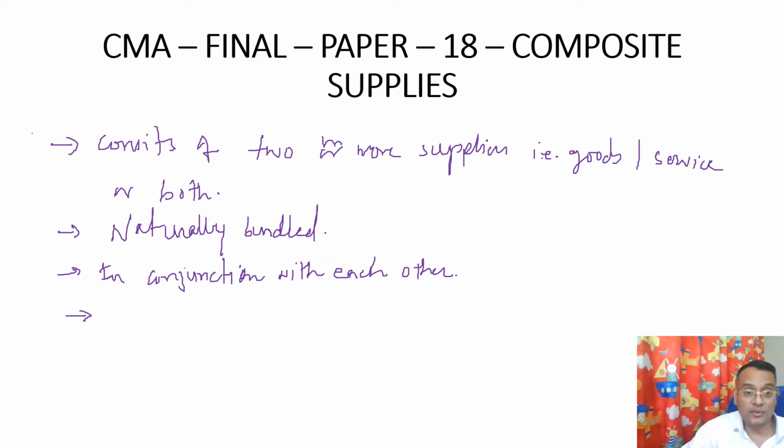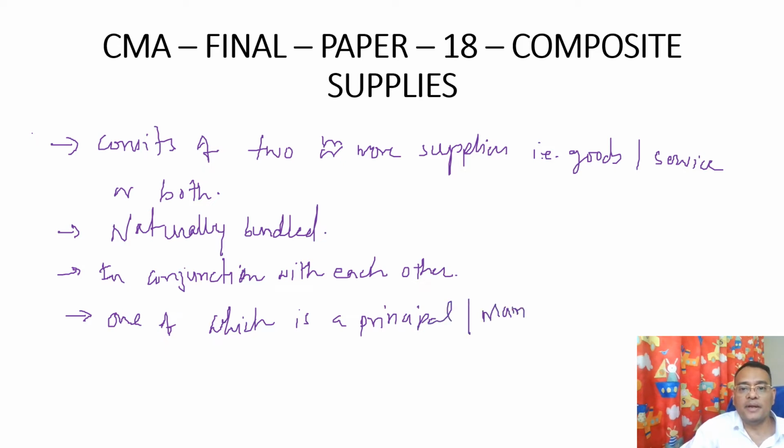Second, the most important one, one of which is a principal or main supply. So one supply, that is goods or service, should be the main or principal supply, and another one should be an ancillary one. So it means the ancillary goods or services are supplied only when there is a principal or main supply.